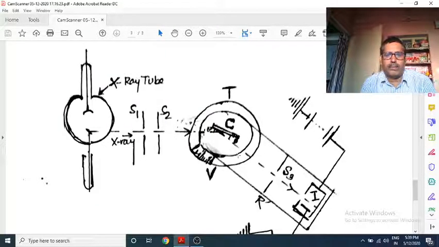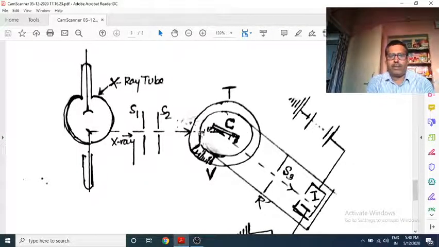Come to this figure. This round portion is a metallic table on which we put a crystal. This is crystal C, and this table can be rotated because it is supported on a vertical stand with a vernier. So you may rotate this table, and the angle through which it is rotated can be read through the vernier scale. Once you rotate the table, you are rotating the crystal either clockwise or anti-clockwise depending upon the need.